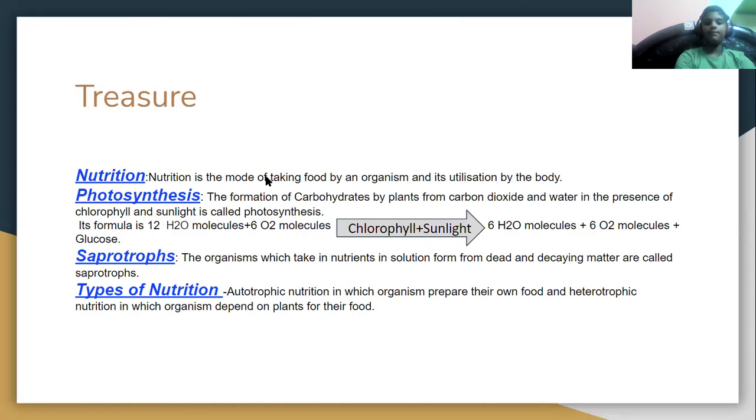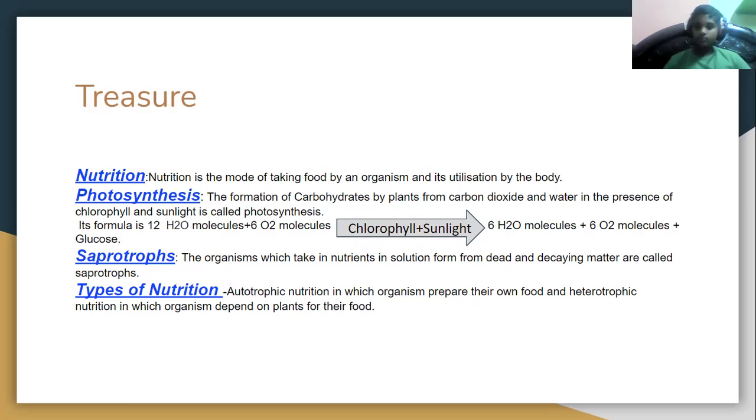Nutrition is the mode of taking food by an organism and its utilization by the body. So how the organism takes its food and how its body utilizes it, means how its body uses it, is nutrition. Photosynthesis, the formation of carbohydrates by plants from carbon dioxide and water in the presence of chlorophyll and sunlight, is called photosynthesis.